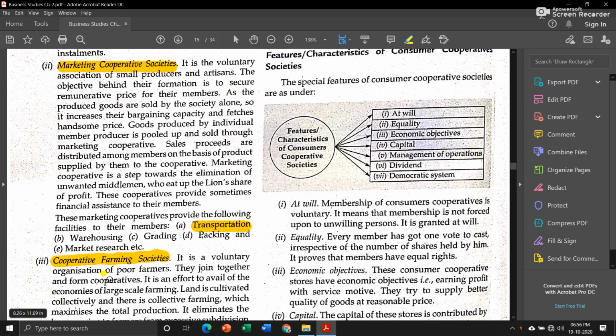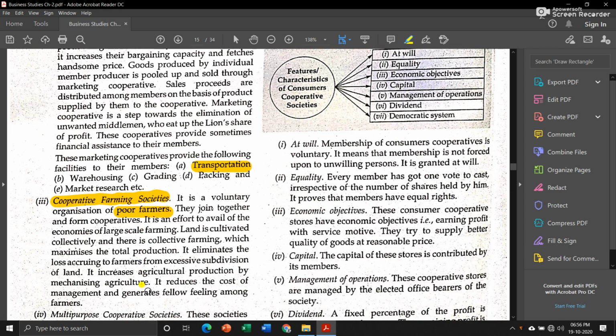It is a voluntary organization of poor farmers. Some poor farmers will come together and form cooperative societies, and what they will do is combine all of their resources together and start farming on a large scale. Whatever production they cultivate, they will sell in the market altogether, and the amount of money they receive, they will distribute among themselves based on the resources provided by them at the starting.